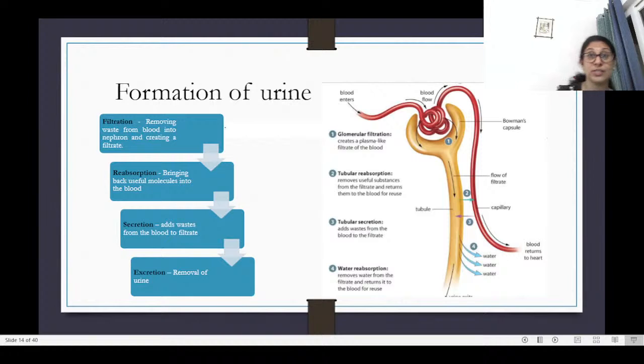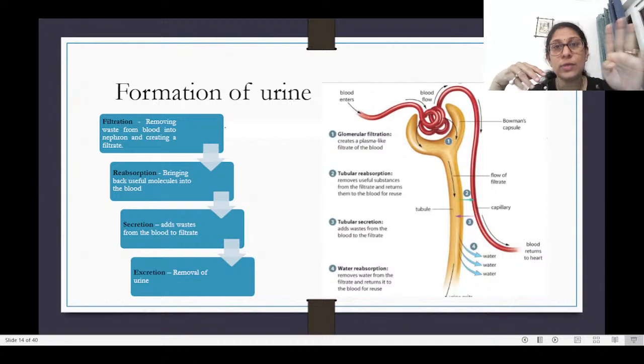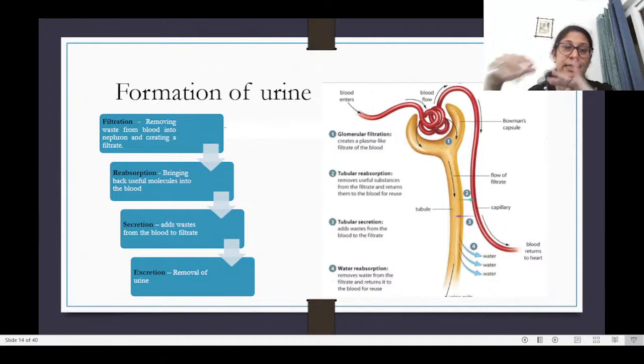Now let's look at how urine gets formed. Formation of urine has 4 steps. First is the filtration. Filtration happens in the glomerulus, that is the glomerular filtrate, where the blood enters into the glomerulus. The plasma-like filtrate from the blood moves out and gets collected into the Bowman's capsule, and the remaining blood flows out and then goes into the capillary, and then it returns to the heart through the renal vein.